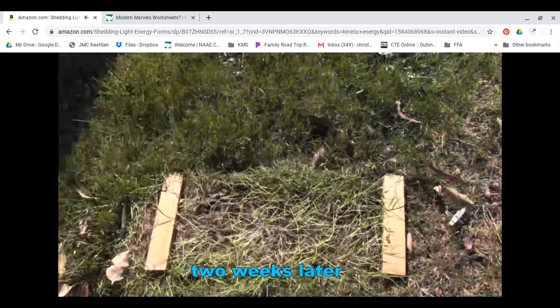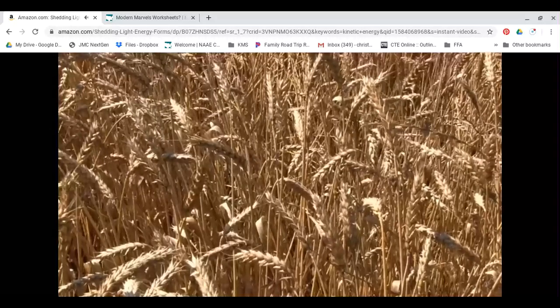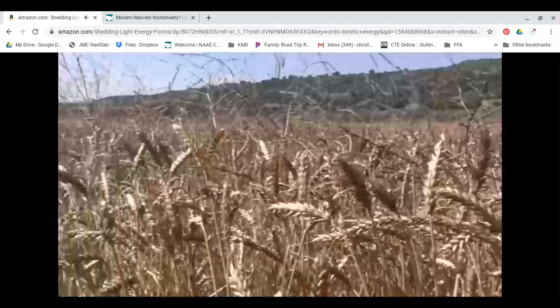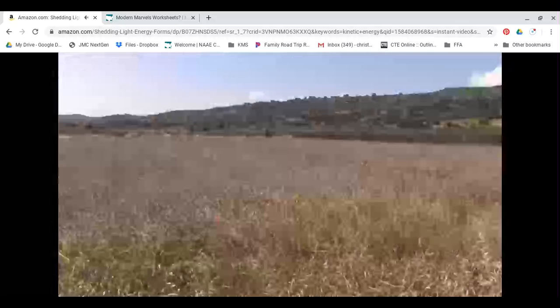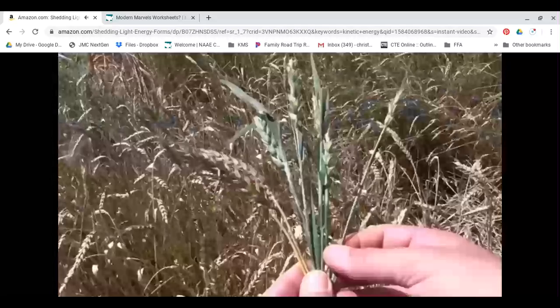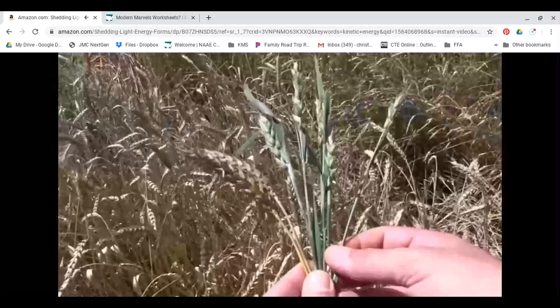Air could get to it since the wood was elevated, and I occasionally watered it. But plants don't just need air and water, they also need light to photosynthesize. Of course, when wheat is ready to harvest, there's probably not a whole lot of photosynthesis happening because the wheat plant is drying out. Most of the photosynthesis occurs when the plant is still green. So, we get our energy from the chemical energy in the food that we eat, but plants get their energy from the light energy in sunlight.